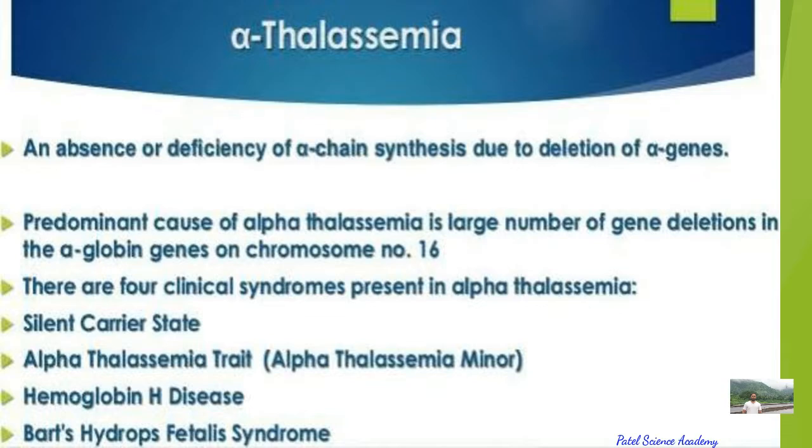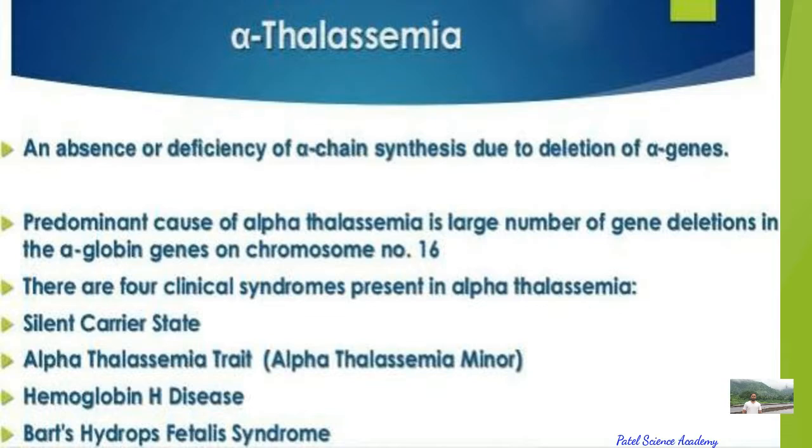So of these 4 chains, 2 alpha chains and 2 beta chains, the alpha chains are made by the two genes HBA1 and HBA2, as I told you, present on chromosome number 16, while the synthesis of the beta chain is controlled by only one gene, called HBB, present on chromosome number 11. Depending upon which chain of the hemoglobin is affected, thalassemia is classified as alpha thalassemia and beta thalassemia. It is caused by the deletion or mutation of the gene which codes for the alpha and beta globin chains, resulting in abnormal synthesis of hemoglobin.